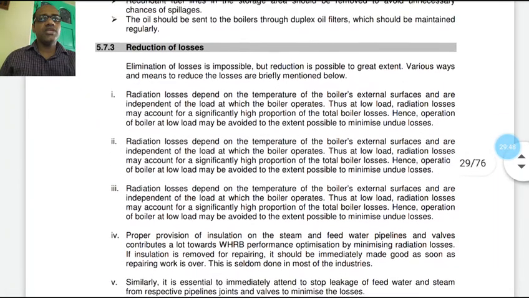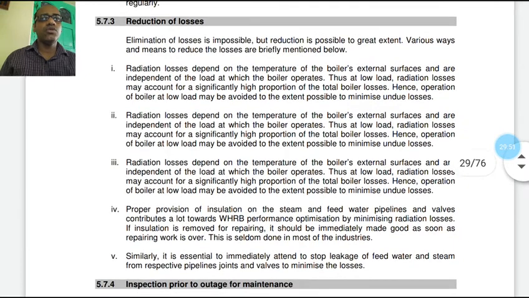Now the next is reduction of losses, how to eliminate the losses. Although losses are there and we can minimize them, it is impossible to make them zero. So the following points need to be known.